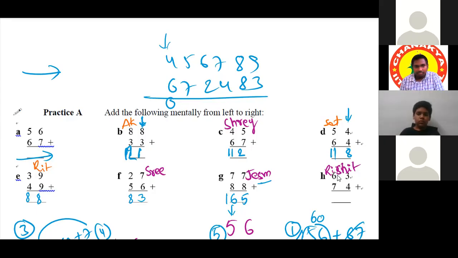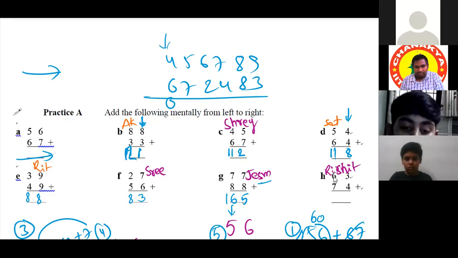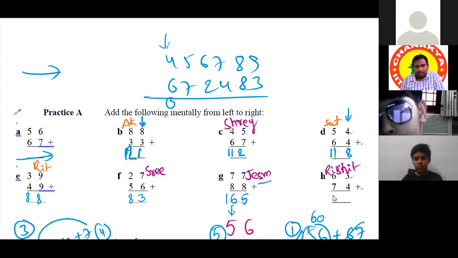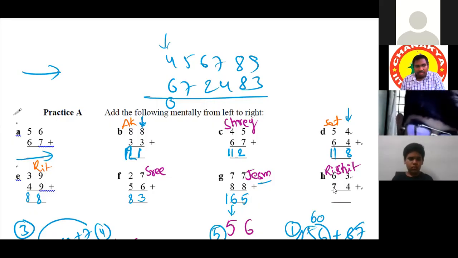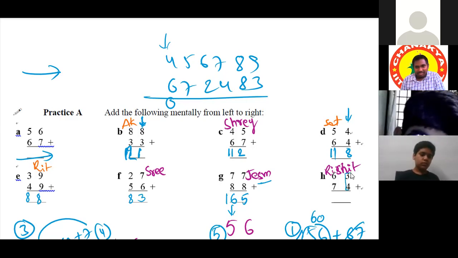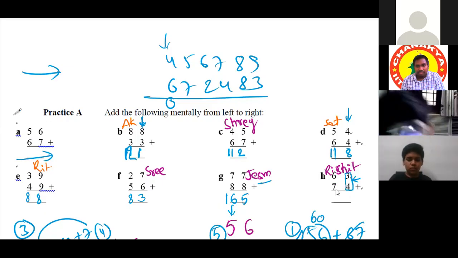Rishit. Sir, 6 plus 7 is 13, plus carry, 14. 3 plus 4. Where is the carry combination, sir? We don't need it, as it is only 3 and 4. Yes, sir. 13 and 17. Yeah, it is not a carry combination. That's why we'll write it as it is. 6 plus 7 is 13.